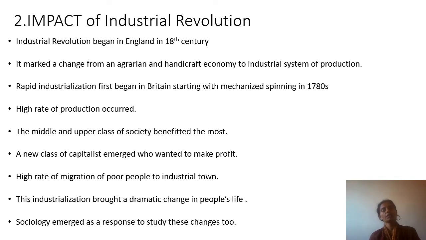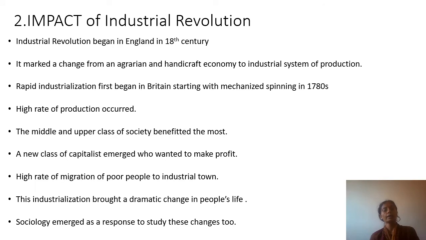So just now we discussed the French Revolution. Now we are discussing the impact of the Industrial Revolution. The Industrial Revolution began in England in the 18th century. It marked a change from an agrarian and handicraft economy to an industrial system of production. So you should know which year and when it happened. It happened in the 18th century.